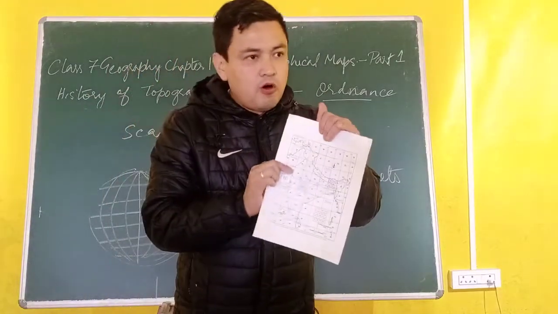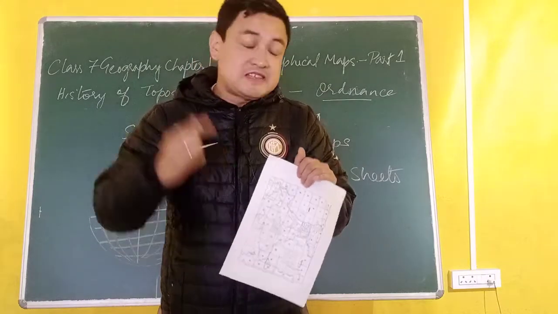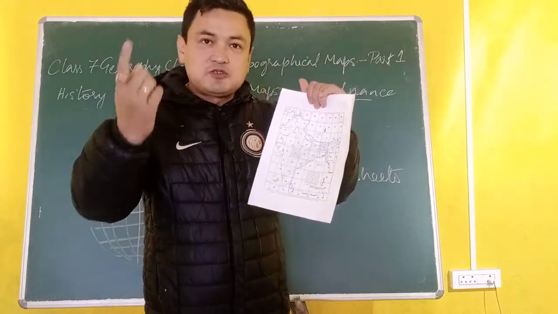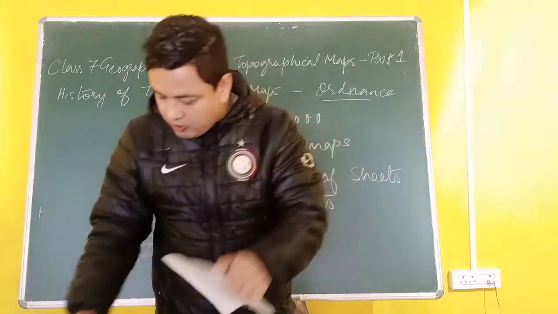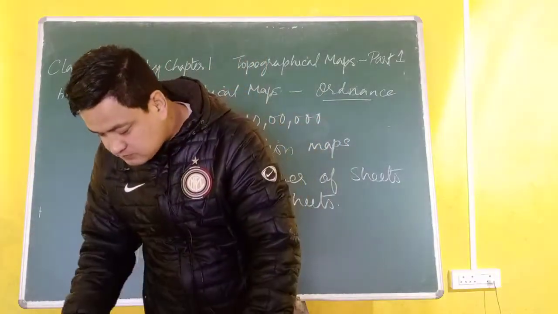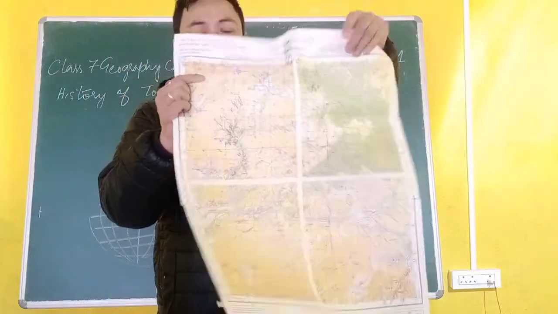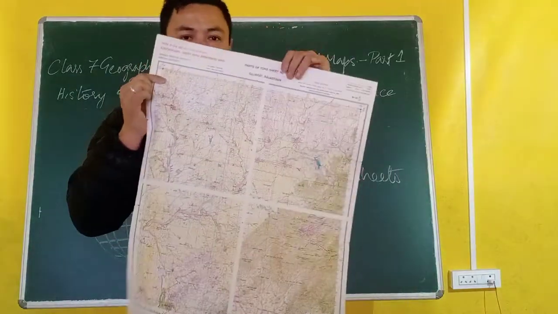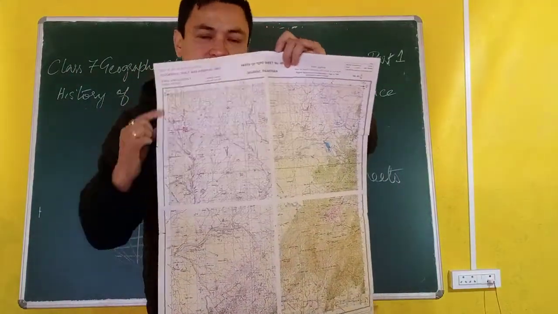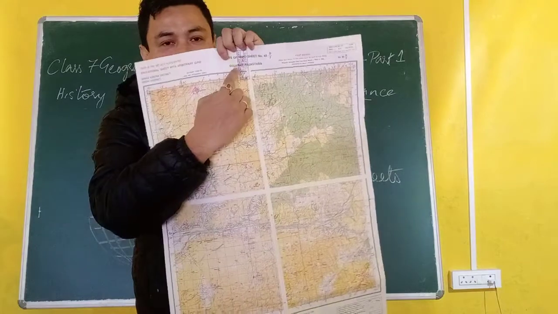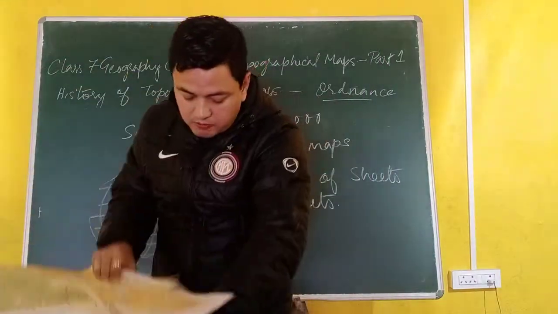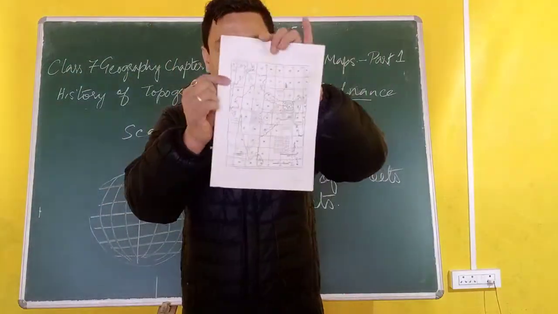Now, if I want to know a particular area, let's take for example the 45D10 map that I showed you last time. This is a topographical map which shows 45D10 and 45D7. Where do you find this number on this particular map?